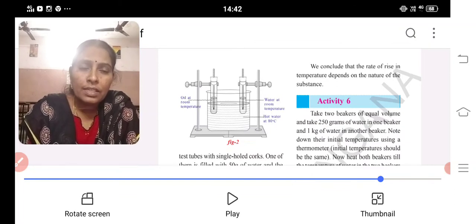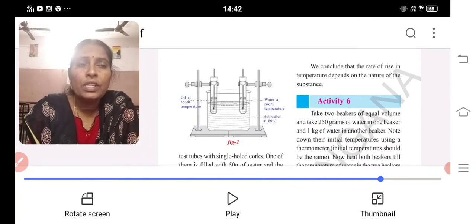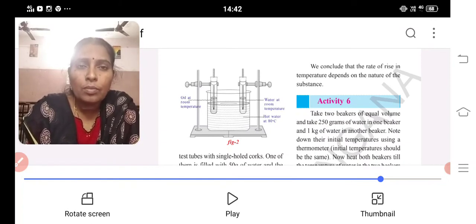Here in this class today we discussed heat, temperature, and that kinetic energy is directly proportional to the temperature. The rate of rise in temperature depends upon the nature of the substance. Oil absorbs, it takes the heat quickly compared to water. That's why it is preferred for cooking purposes.